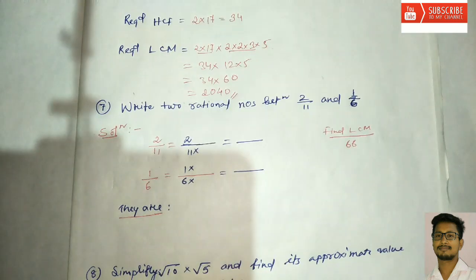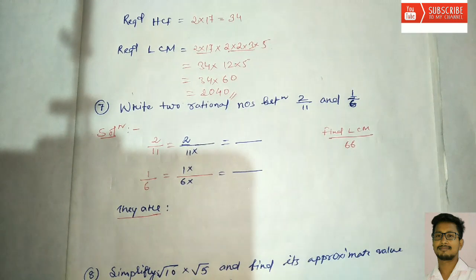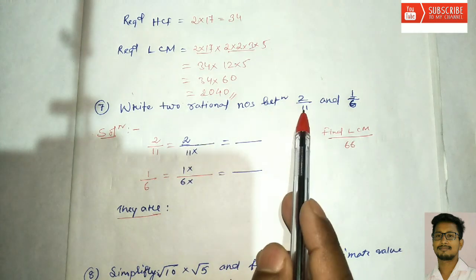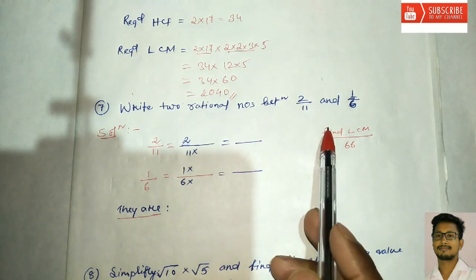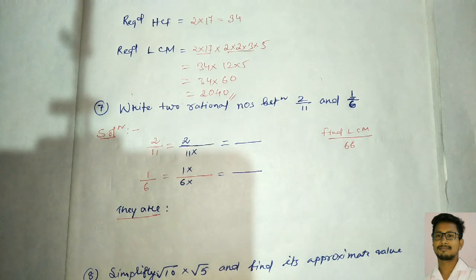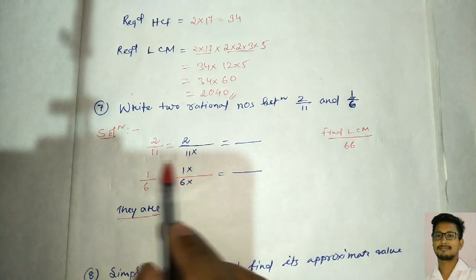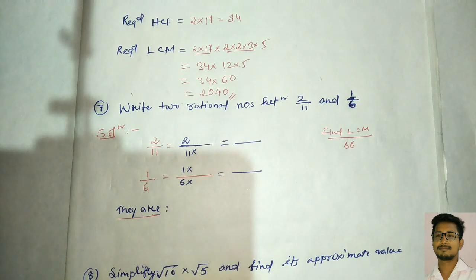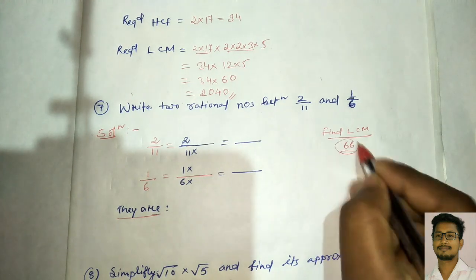Now our question number 7. Write two rational numbers between 2 by 11 and 1 by 6. To find the rational numbers between these two, first of all we have to find the LCM of the denominators, 11 and 6. For 11 and 6, the LCM is 66.